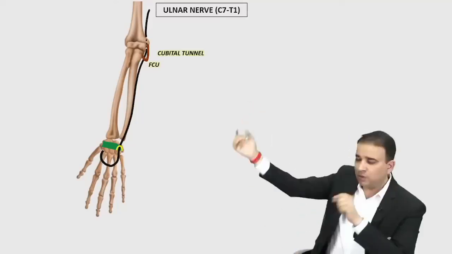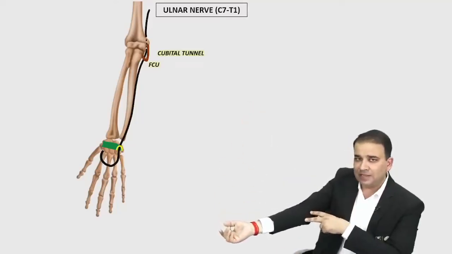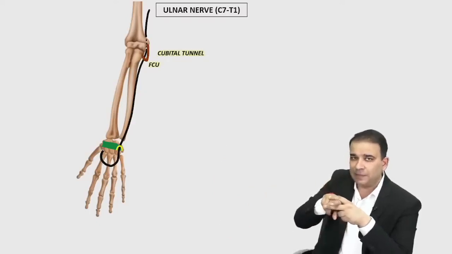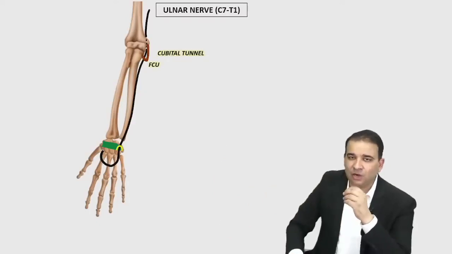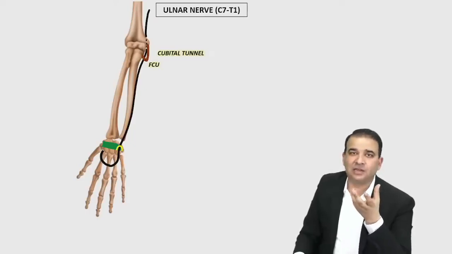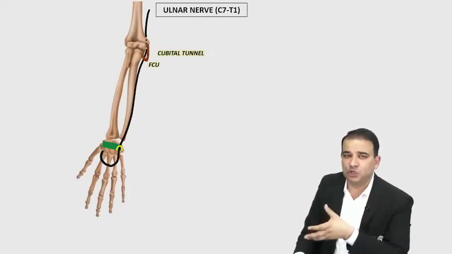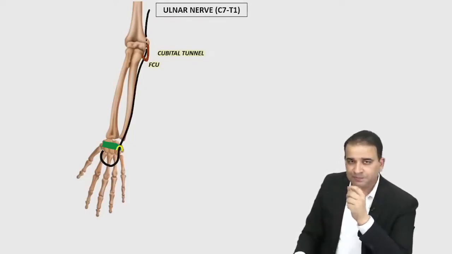Look at that muscle, FCU, over there. So there are two origins of flexor carpi ulnaris. The nerve is passing between those two origins, and that space or tunnel is called the cubital tunnel. The ulnar nerve can get compressed there also. That is called cubital tunnel syndrome.